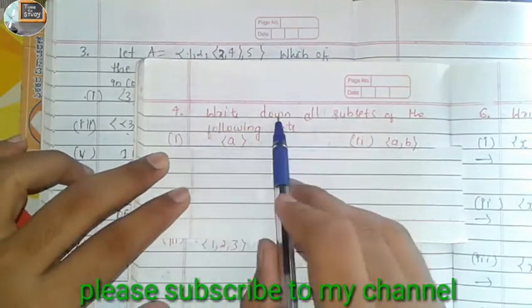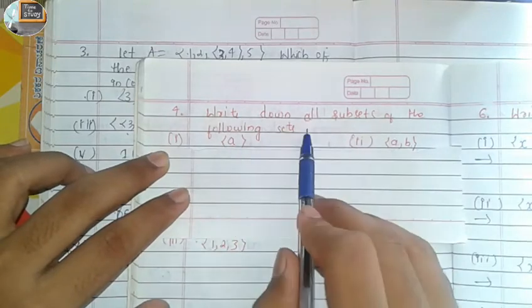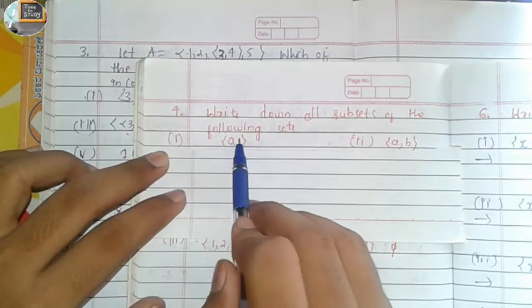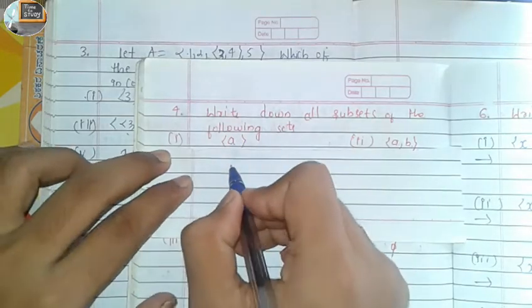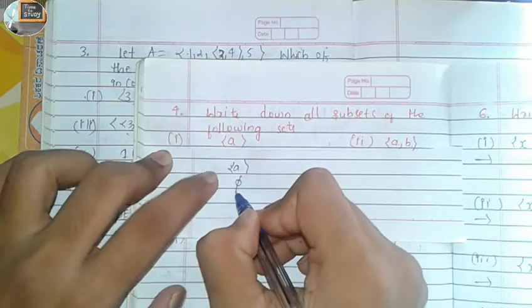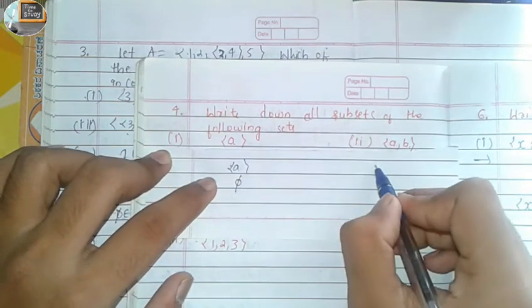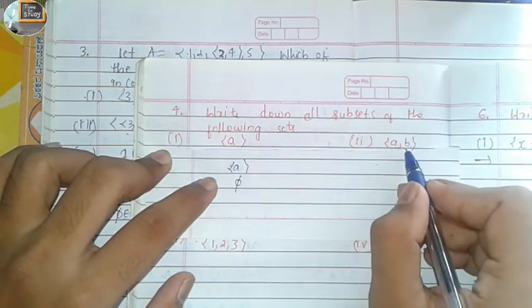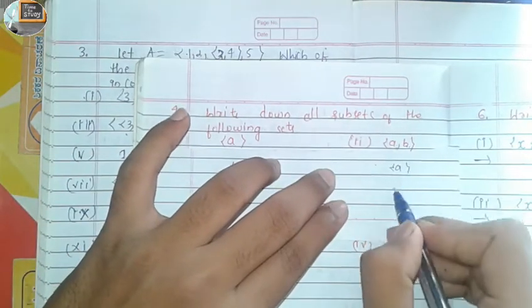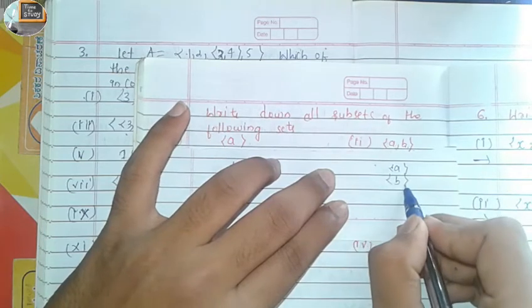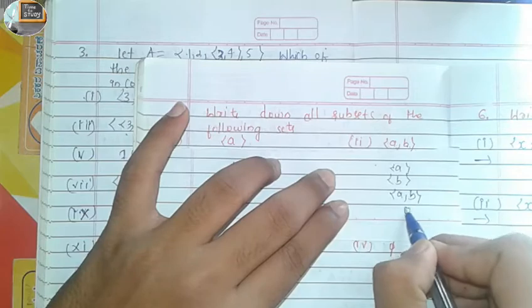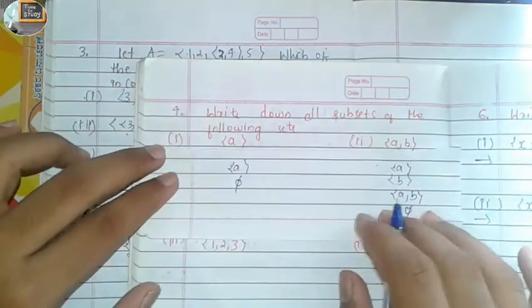The fourth question is: write down all subsets of the following sets. The first one is {A}. What are the subsets of {A}? The first one, itself, is a subset, and the second one, empty, is a subset. The second question is {A, B}. What are the subsets of {A, B}? First, {A} is a subset, second, {B} is a subset, {A, B} is a subset, and empty is a subset. There are 4 subsets.